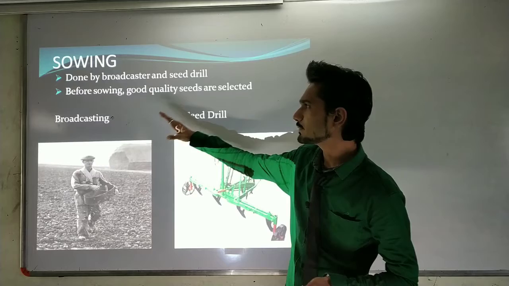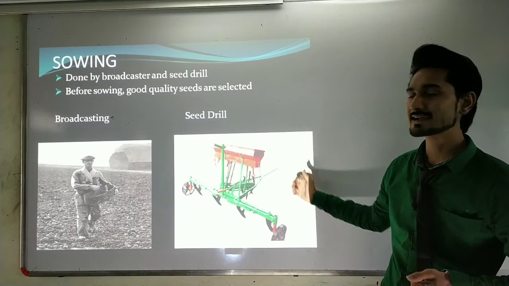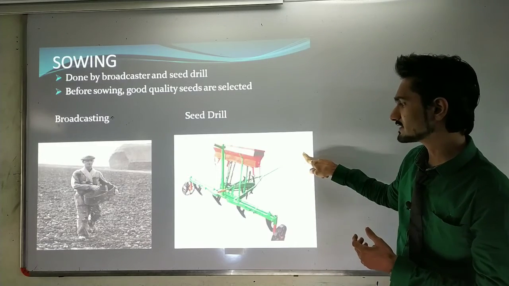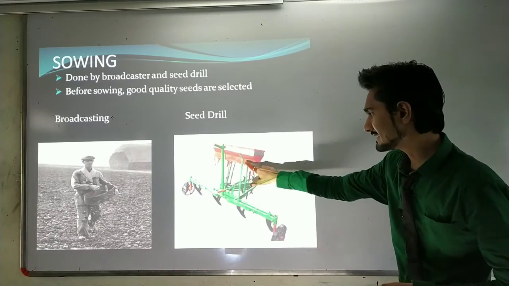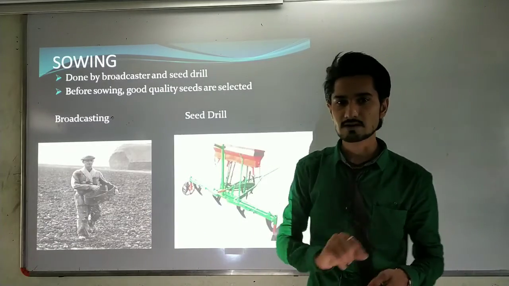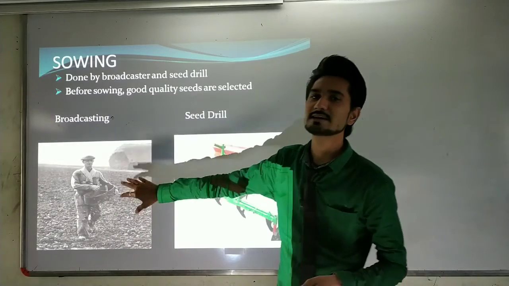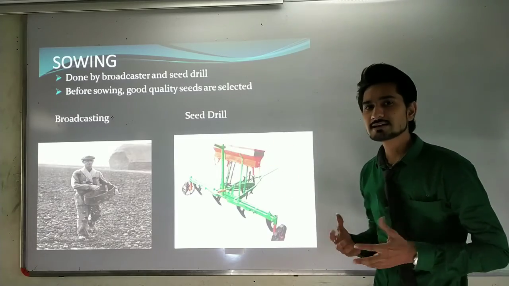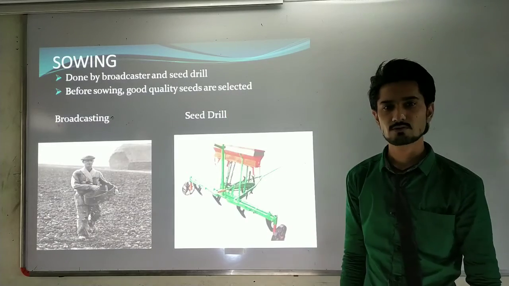And this is the modern technique that we are using nowadays, the seed drill. We can put all the seeds here, and afterward we can rotate this drill across our whole farm, so that it can easily drop the seeds at each and every level of the ground. This is the method we use nowadays, while the earlier one was used in earlier days. So generally we can write that putting the seeds into the ground is called sowing.